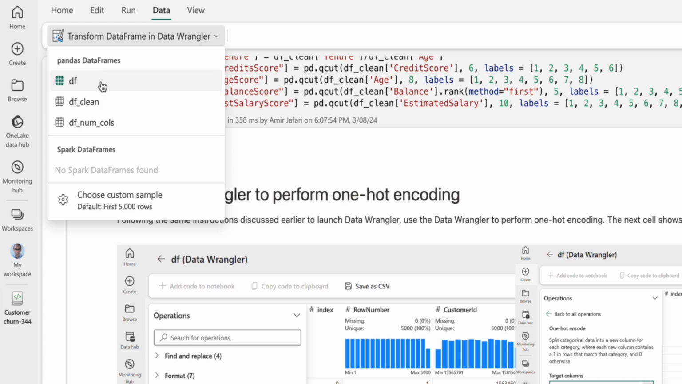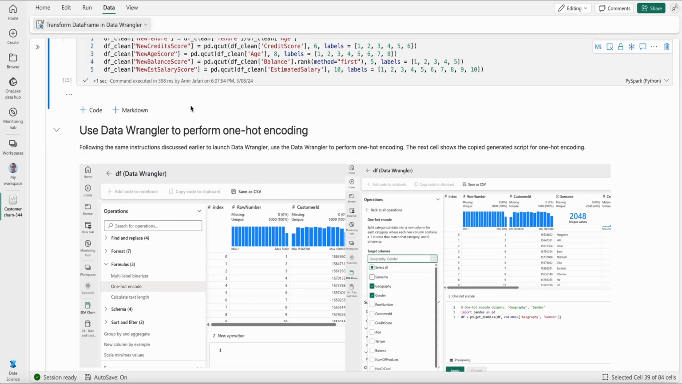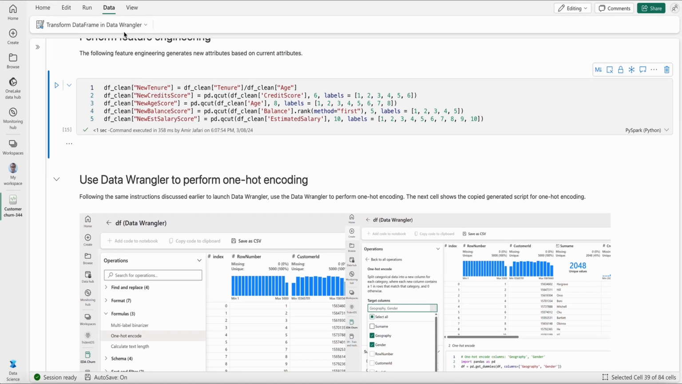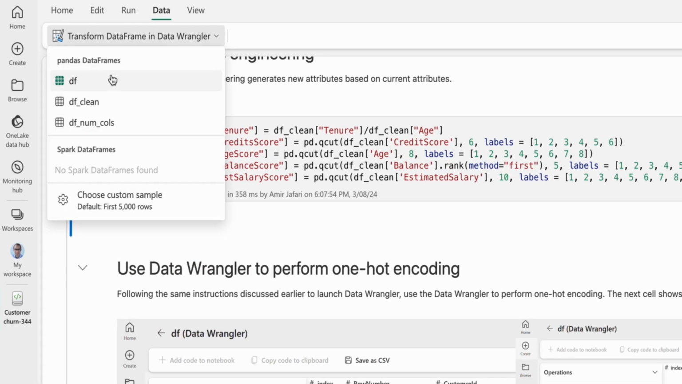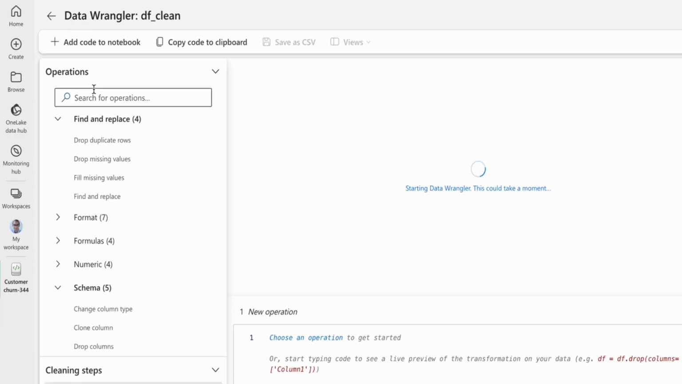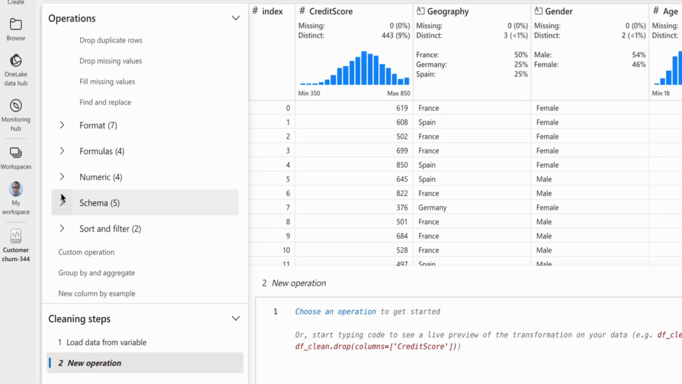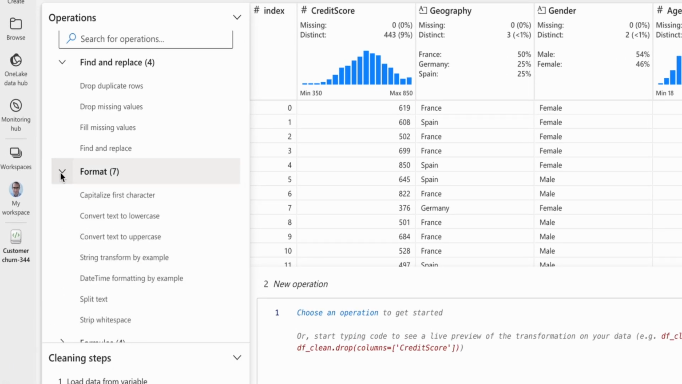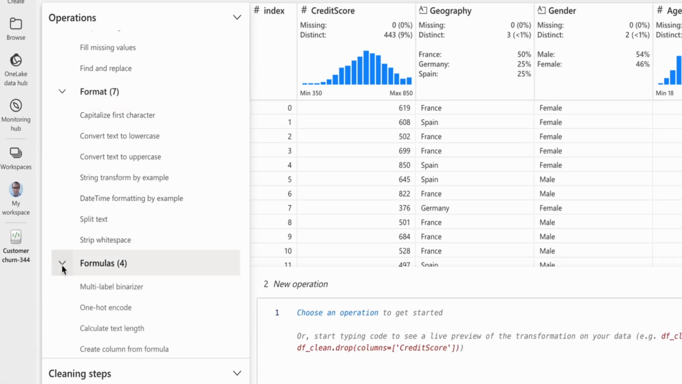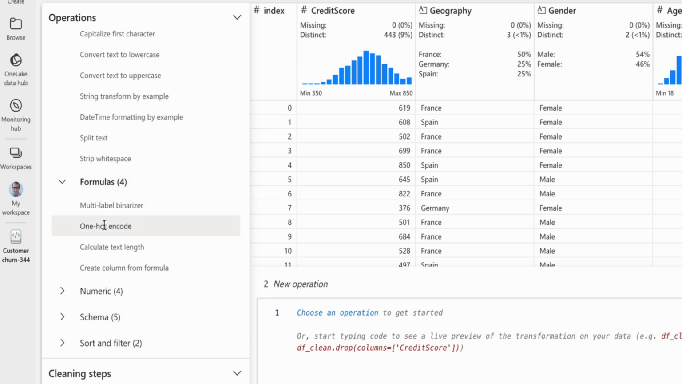And this time I don't want to work on DF, I want to work on DF clean, because that's a clean version of the data that I had, right? All of the processing that we did here is on DF clean, not on DF. DF is sort of our raw data. Okay, so now I'm going to click on DF clean, and then look for one-hot encoding. You can see that we have different operations that you can do. For example, here I want to do a one-hot encoding.